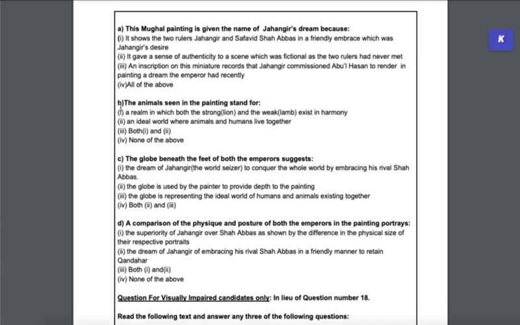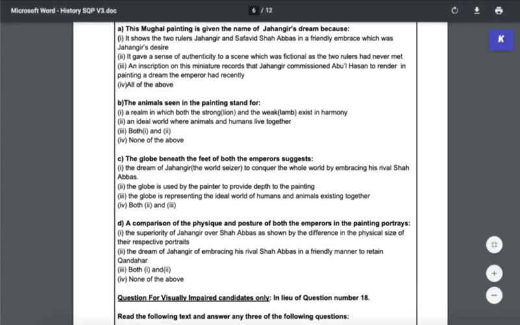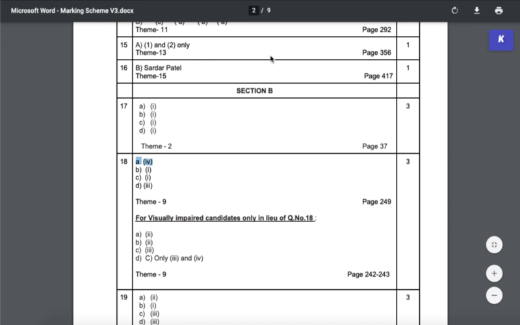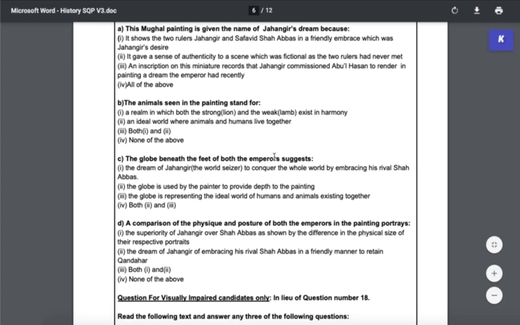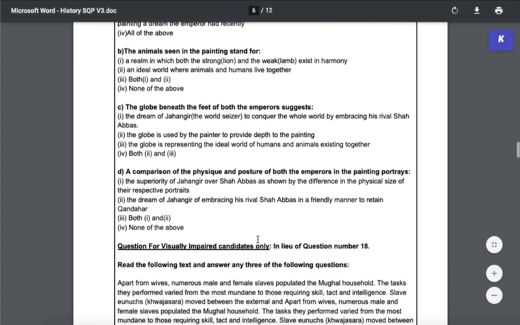I would assume that the first one is most obvious, where the lion and the lamb simile is often used in the Bible and the Quran to show the justice of the king, that the strong are never able to harm the weak and therefore they can exist in harmony, right? So you want to go back and check in the marking scheme whether we are right. So B1, yes, and the correct answer for B is definitely option 1. So not that humans and animals will live in harmony, right?